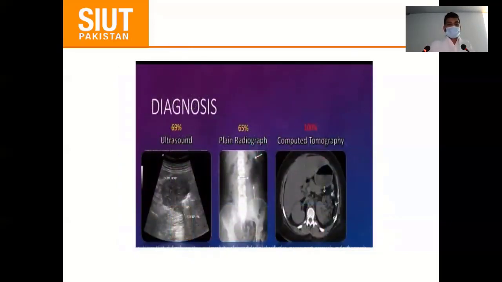So after these baseline investigations, we move towards radiological investigation. First of all, we start with ultrasound, and here we can find the streak of air. Then we have another option, that is the X-ray KUB plain. And CT scan is the investigation of choice for emphysematous pyelonephritis, because it tells us the extent of the pyelonephritis as well as the treatment, and further we classify it on this basis, and then management is based upon this.